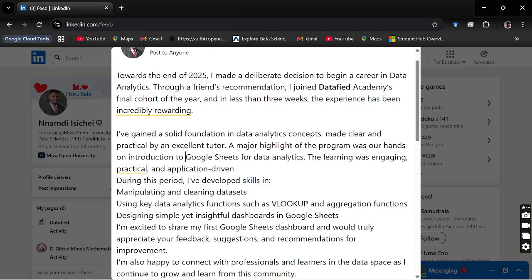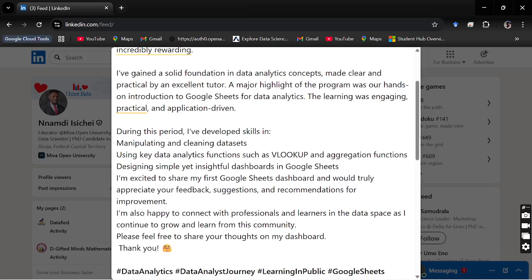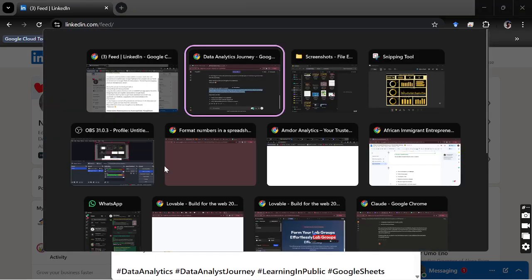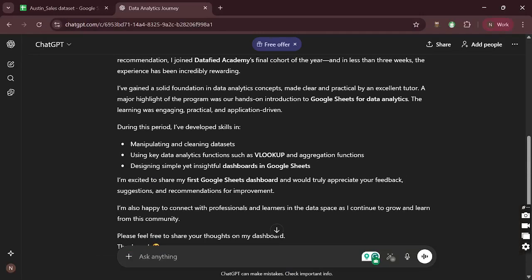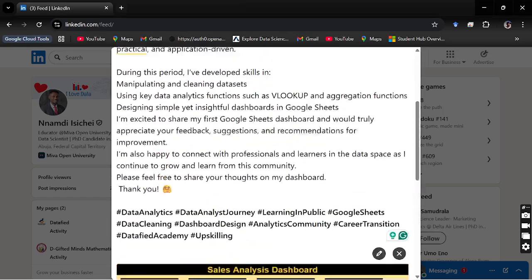The learning was engaging, practical, and application driven. Full stop. Enter to the next line. During this period, I've developed skills in... Now remember, these are all bullet points. Let me go back to the post. Do you see how it's presented here? But LinkedIn does not give the ability to add bullet points like this for now.